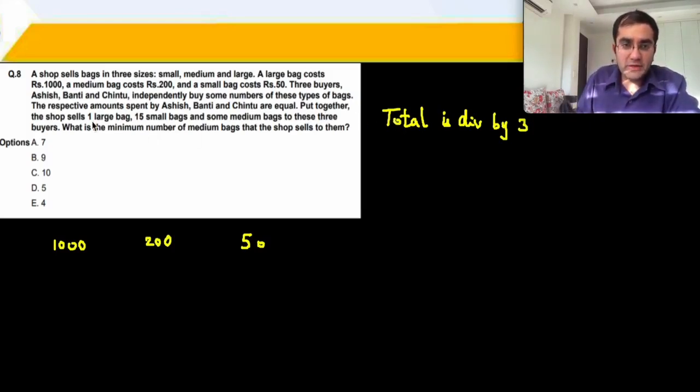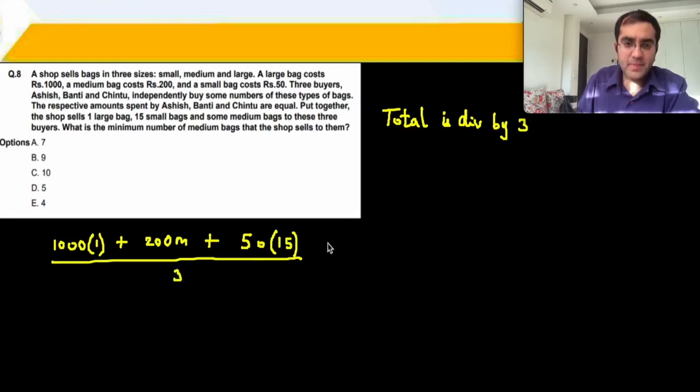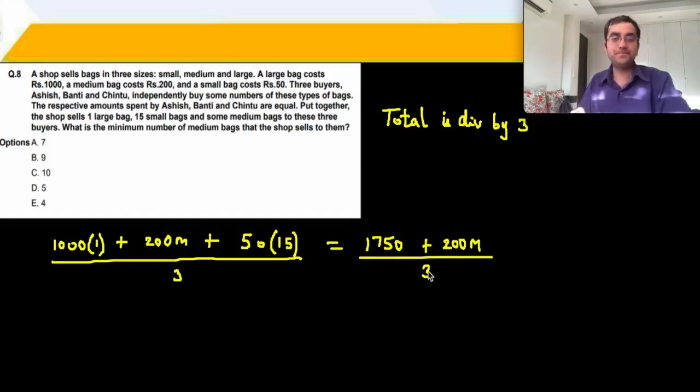Put together, the shop sells 1 large bag, 15 medium bags, and 15 small bags, so 15 into 50, and some medium bags, let's say M medium bags, okay? So this is now your total, and this total, as we know, should be divisible by 3. So you get 1750 plus 200 M should be divisible by 3.